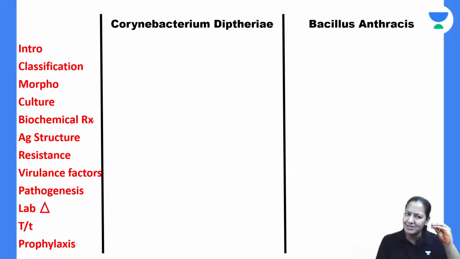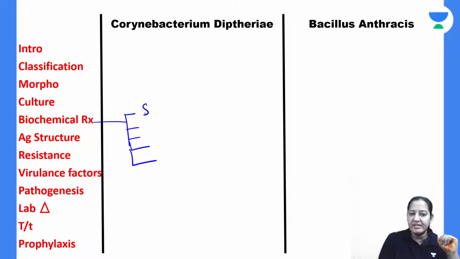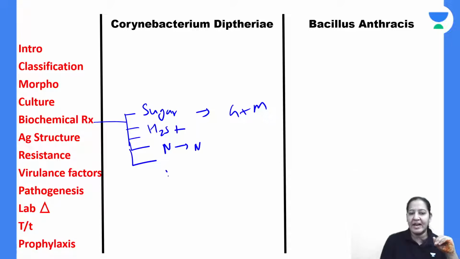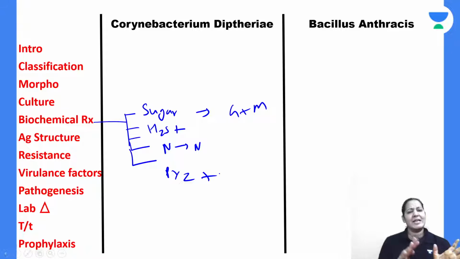Don't go into details, just describe them in one line. In sugar, they ferment glucose and maltose, not other sugars, with acid, without gas. Urease negative you can skip. So 4 culture media, 4 biochemical reactions.